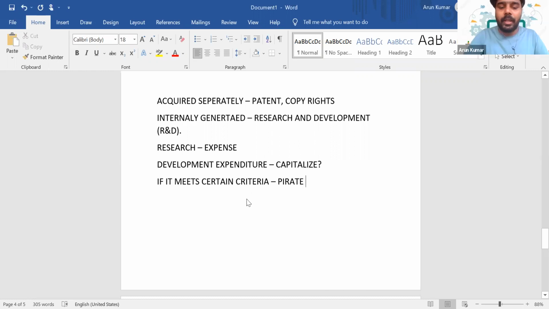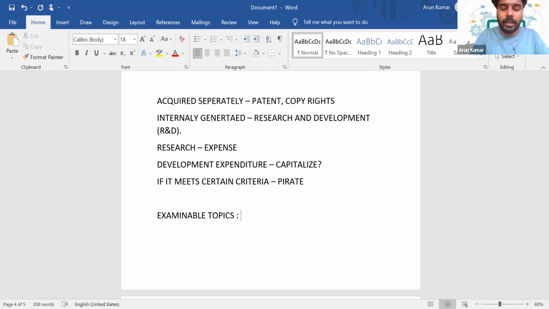So these are the main different types of intangible assets that you have to learn with respect to IAS 38. Most importantly, you can expect questions on the examinable topics with regards to this one.